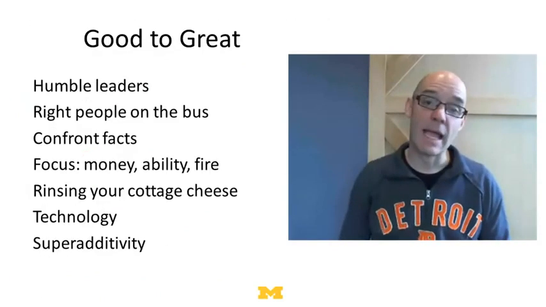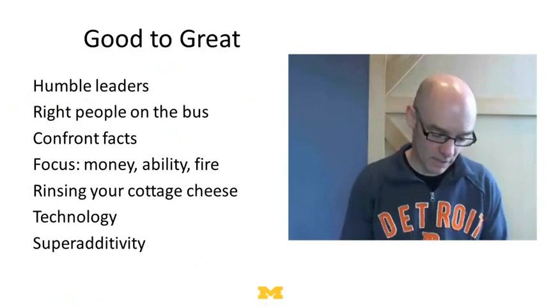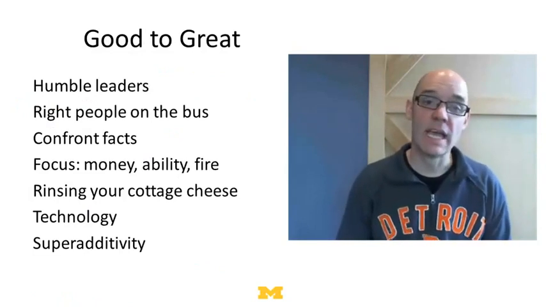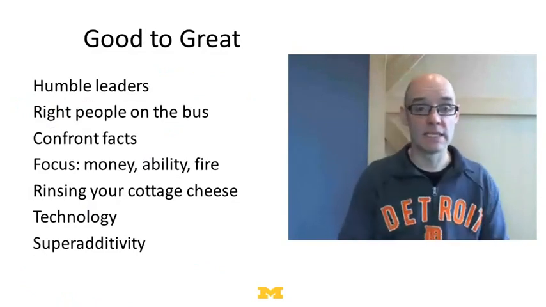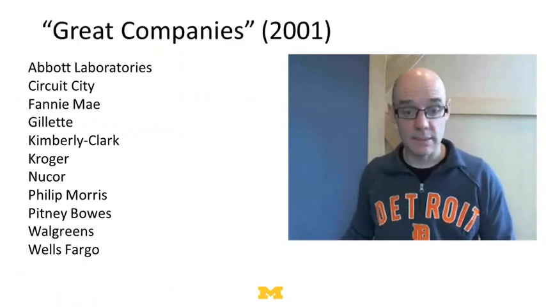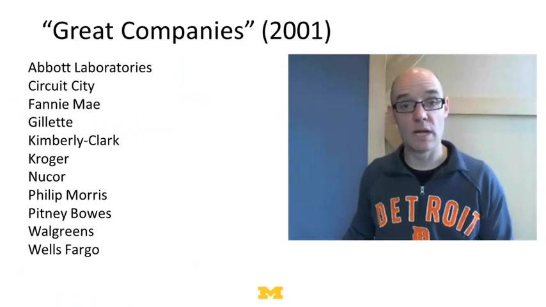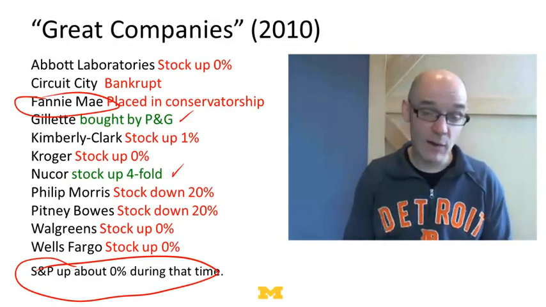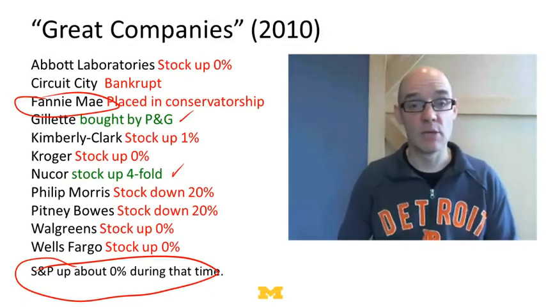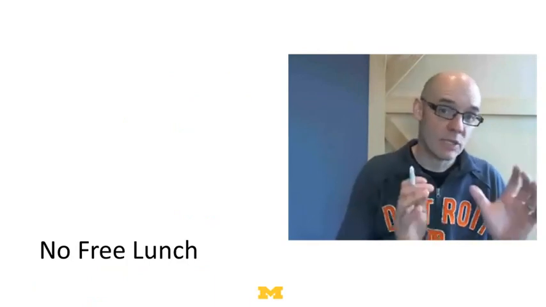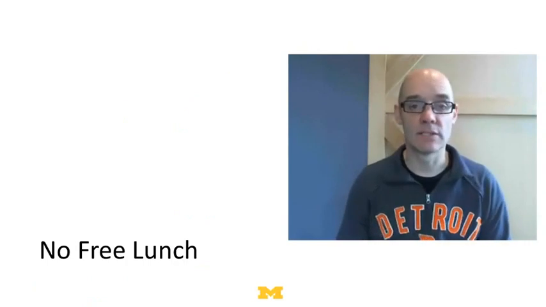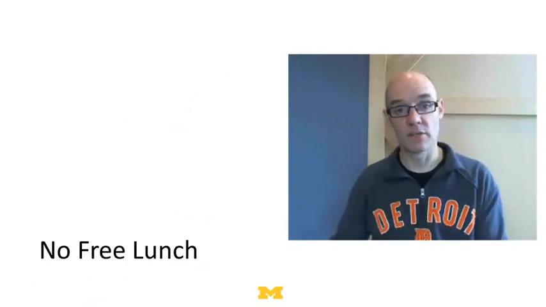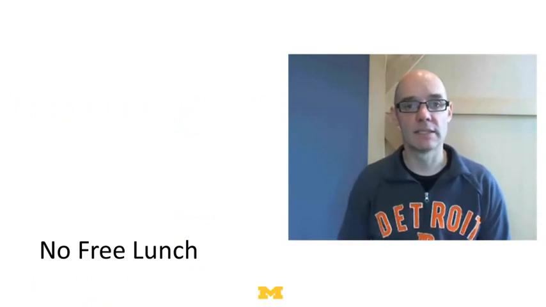So if we go back and look at what Collins identified, humble leaders, right people on the bus, technology, super additivity, it may well be that these were all really good heuristics for the period from 1990 to 2001, and hence he's able to identify these companies that were great, they're the ones that really ascribed to those particular techniques. However, from 2001 to 2010, those same heuristics may not have worked very well, and so we know from the no free lunch theorem that any heuristic, humble leaders, rinsing your cottage cheese, whatever it is, may work in one setting, may not work in another setting. And so it could be, if it's luck, whether your particular heuristic is working at any given moment in time, you'd expect to see this sort of regression to the mean.